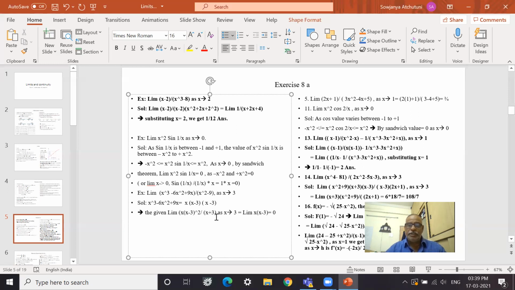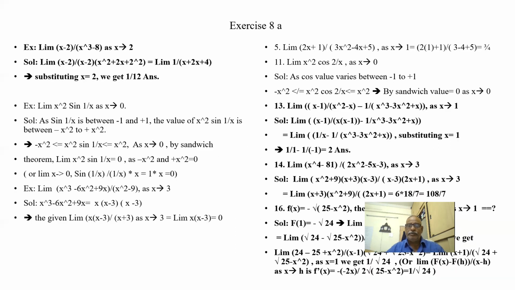So x minus 3 gets cancelled, and we get x by x plus 3. The limit is 0, because a numerator of 0 is okay. We should not get a denominator of 0.